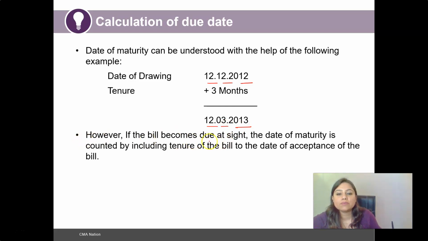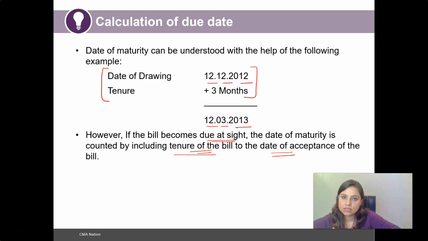However, if the bill becomes due at sight, the date of maturity is counted by including the tenure of the bill. The thing you have to keep in mind is that in case the bill is payable on date, the due date has to be calculated as the date of drawing plus the tenure. However, in case of a bill which becomes due at sight, the date of maturity is counted by adding the tenure of the bill to the date of acceptance. So if a question specifically mentions that the bill is payable on date, then the date of maturity is calculated by adding the tenure to the date of drawing.